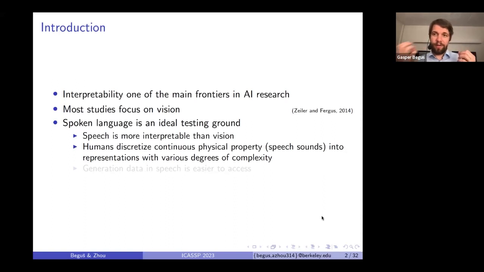And we have a very strong understanding of the data we're studying, unlike maybe in the visual world. And so we have complex processes, we have more simple processes, and we can use those to basically interpret how the models are learning. And also our generative data in humans is easier to access in spoken language than in vision. We constantly produce speech, and it's very easy to record that speech versus much more difficult to record human imagination, or how we imagine images in the brain.